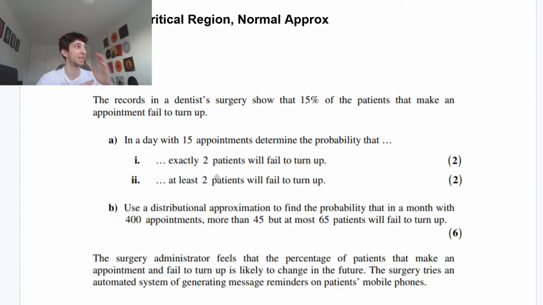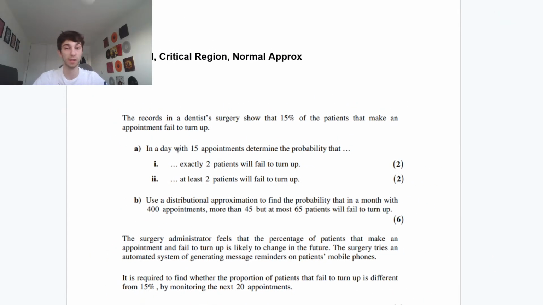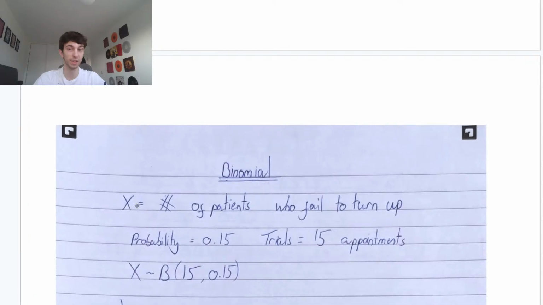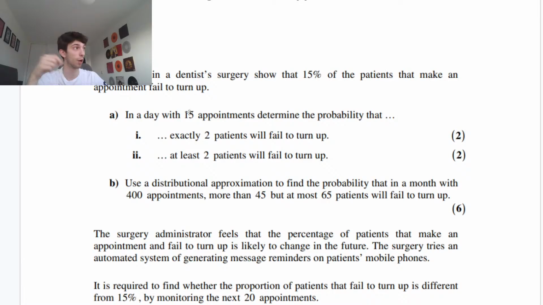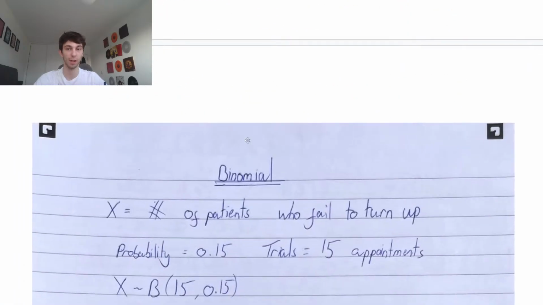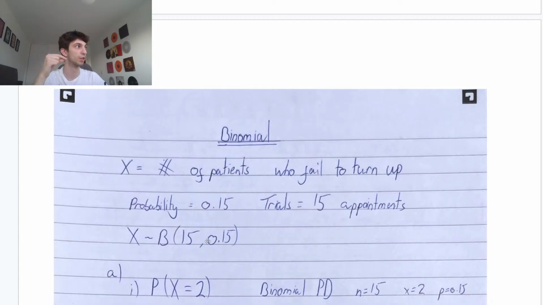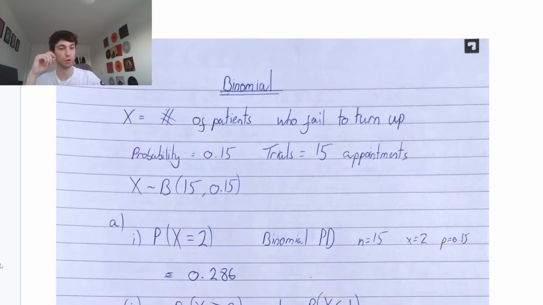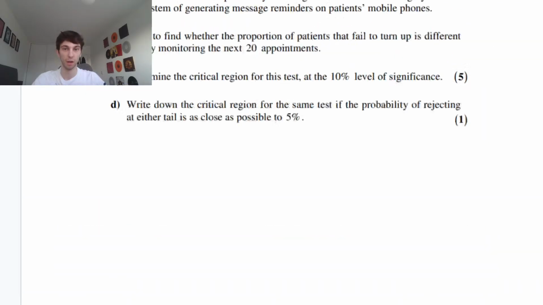So exactly two, when it's an exact number, we're going to be using binomial PD. First, define it: X is the number of patients who fail to turn up. We have 15 trials and a fixed probability of 0.15, so X is binomially distributed. Probability X equals 2: PD, N equals 15, X equals 2, probability 0.15. It gives you 0.286.